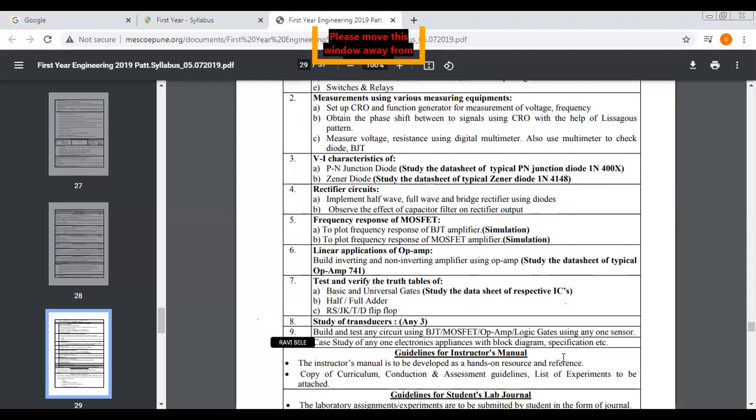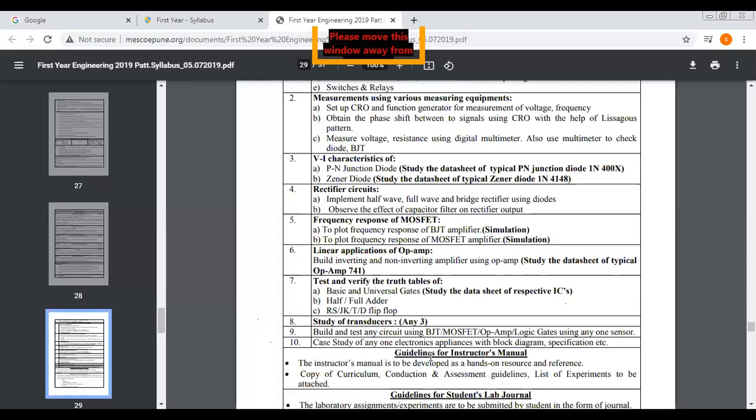Then experiment number 8, study of transducer. These experiments 8, 9, 10, all three are study experiments. You just have to study the transducer, study the BJT, MOSFET, and write a write-up on these particular topics, 8, 9, and 10. But experiments 1 to 7, we have to perform in the lab.